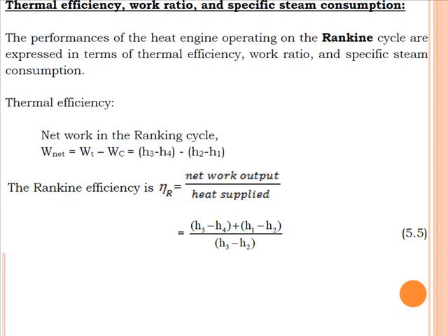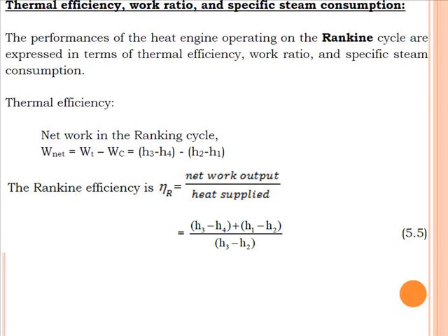We are discussing different performance parameters related to the vapor power cycle. Among them, first is the efficiency of the Rankine cycle. Efficiency in general is known as output to input. So the efficiency of the Rankine cycle is the ratio of output to input. What is the output here? Output is the net work available from the system. And what do we mean by net work?